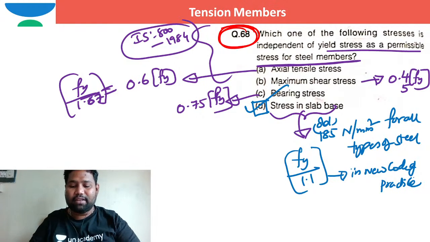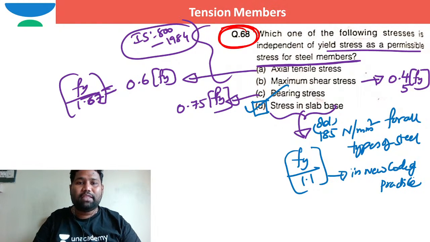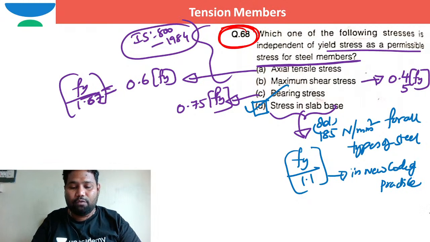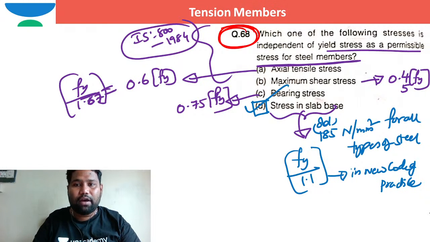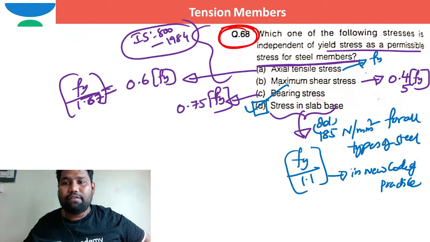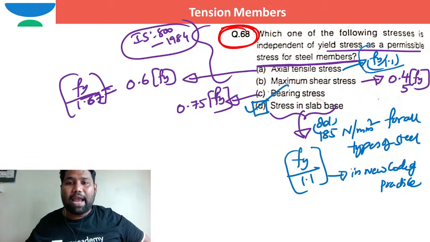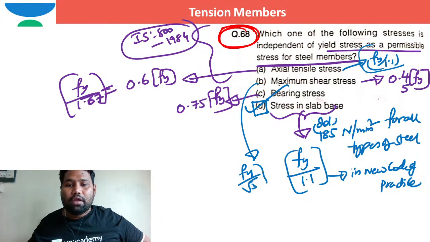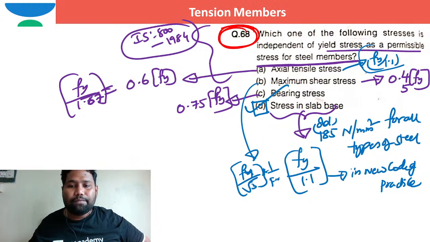I hope you understand the difference between old one and new one. These are the values I had written directly for old. If you are expecting newer ones, axial tensile stress I can say is Fy by 1.1 as per new code of practice. Coming to maximum shearing stress, it is Fu by root 3, permissible shearing stress divided by the factor of safety.